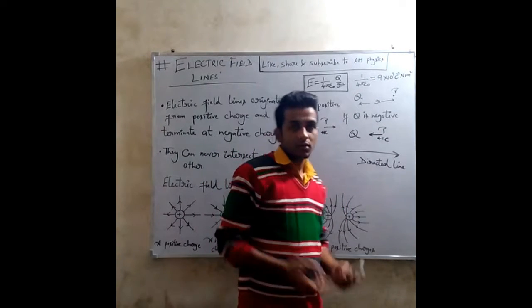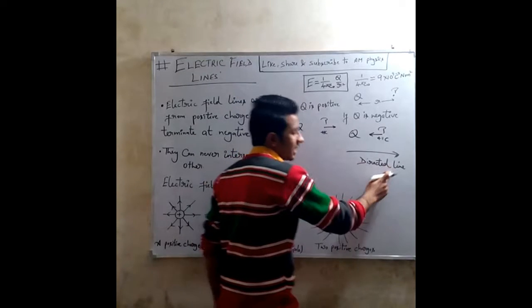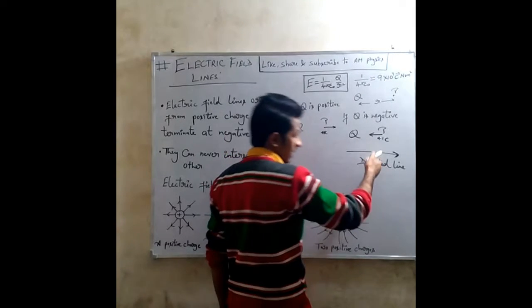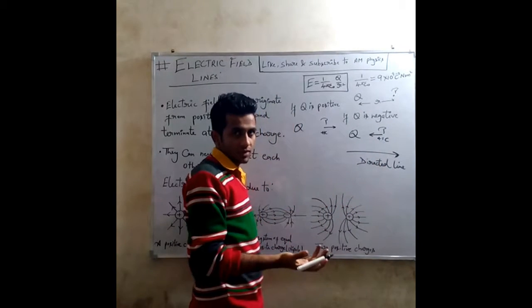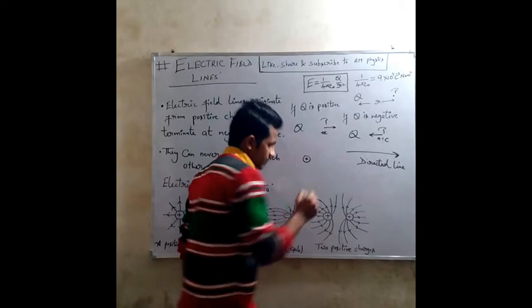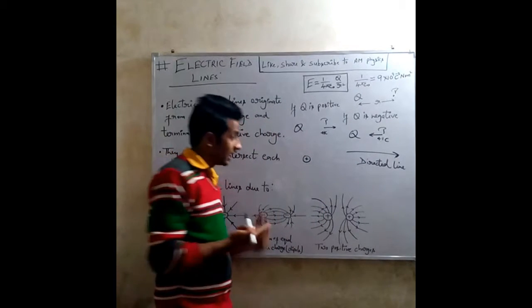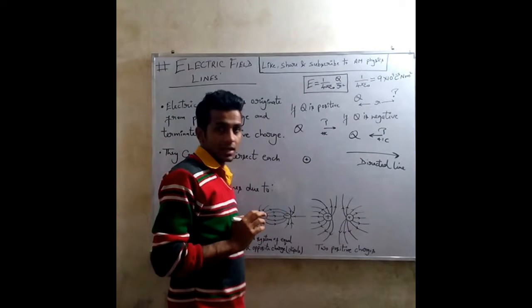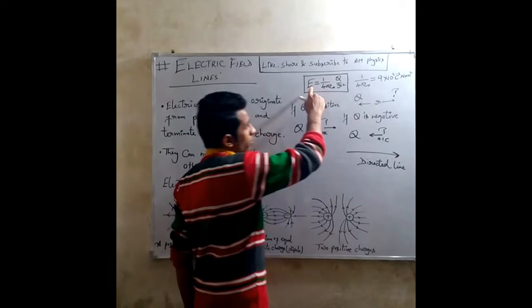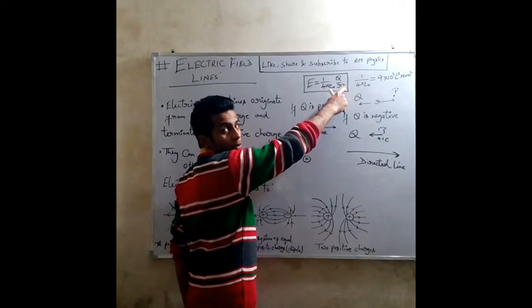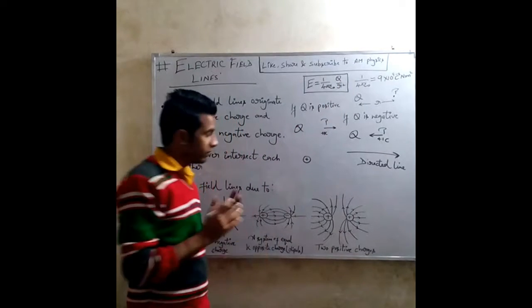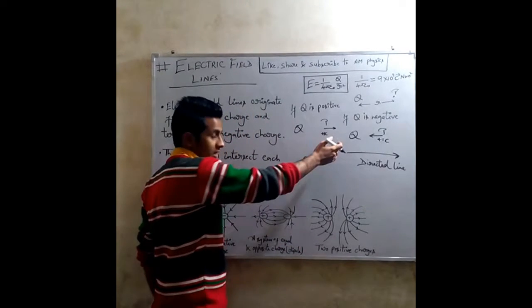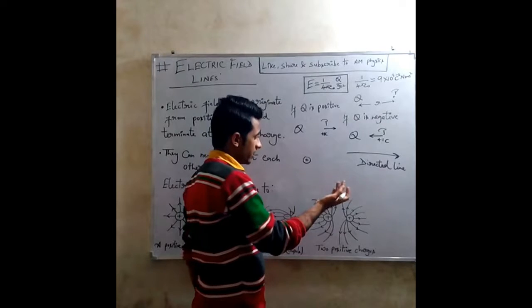Now any vector geometrically is represented by a directed line, where the arrow represents the direction of that vector and the length of the line represents the magnitude of that vector. So suppose I have a charge. This charge produces electric field, and electric field is also a vector quantity, so we can represent it by this directed line. And as we know, the magnitude of electric field is inversely proportional to the square of distance. So if we are closer to the charge, the magnitude of electric field will be greater, and if we go farther away from the charge, the magnitude of electric field will reduce.